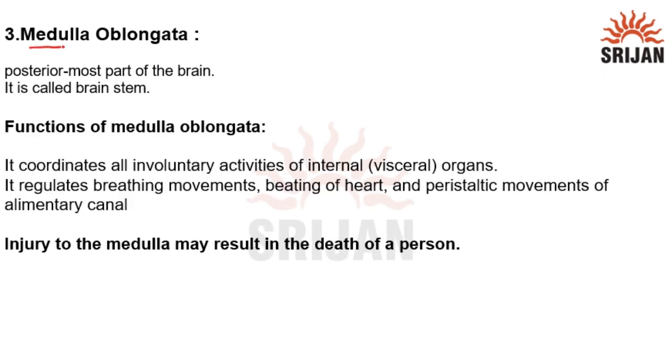Third part is medulla oblongata. It is the posterior most part of the brain. It is called brain stem. Functions of medulla oblongata. So, medulla oblongata coordinates all involuntary activities of internal or visceral organs. So, medulla oblongata controls all involuntary activities of internal organs.